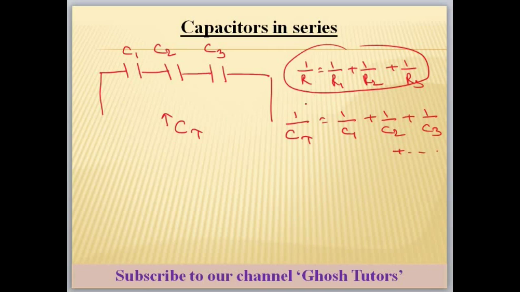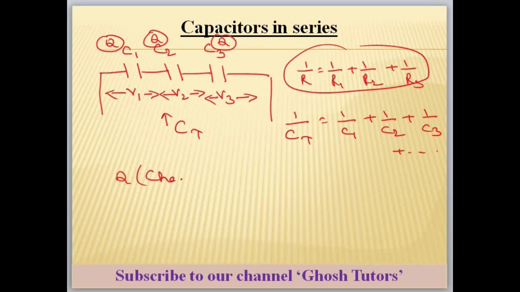In resistor series connection, current was same and voltage was divided. In capacitor series connection, voltage will be different. Here it will be V1, here it will be V2, here it will be V3, but charge will be same. Q will be same.